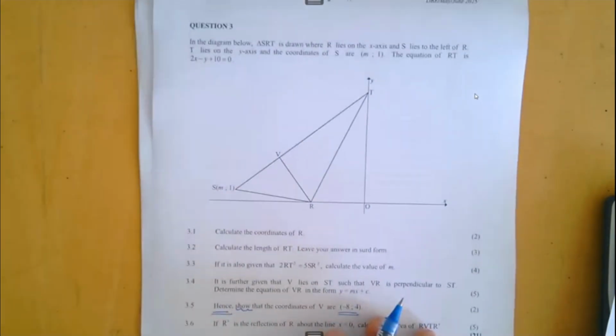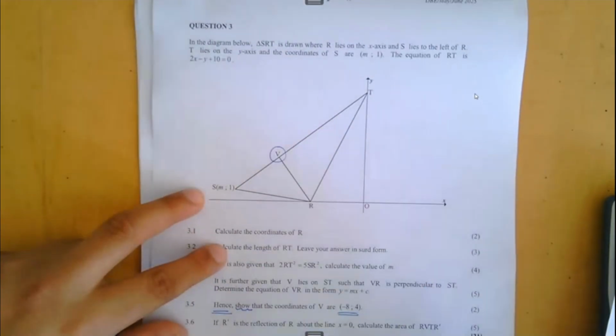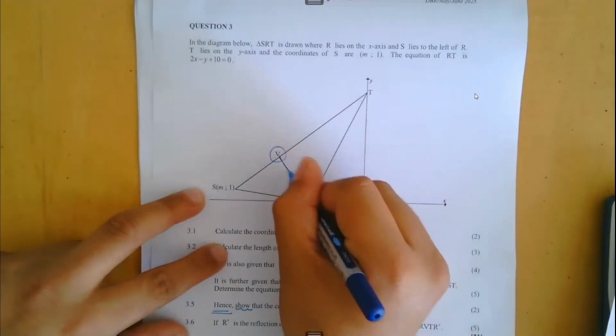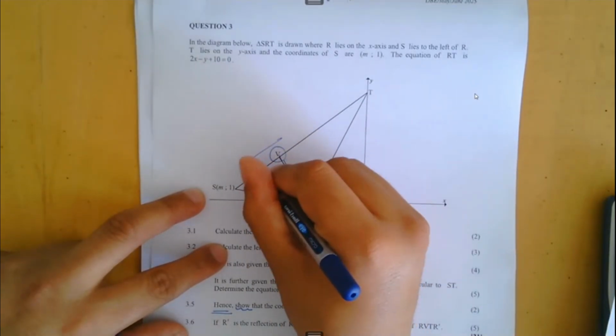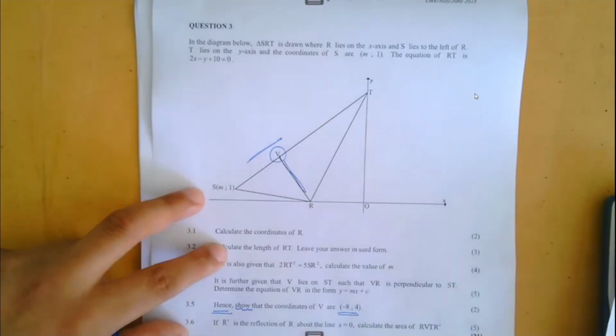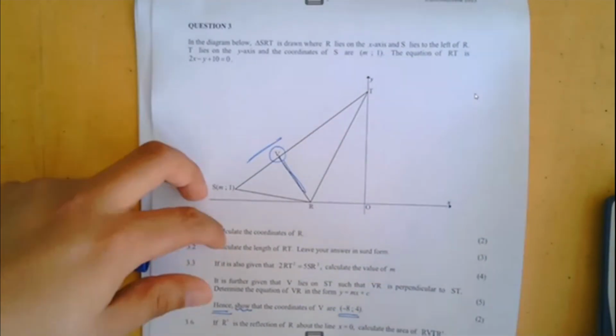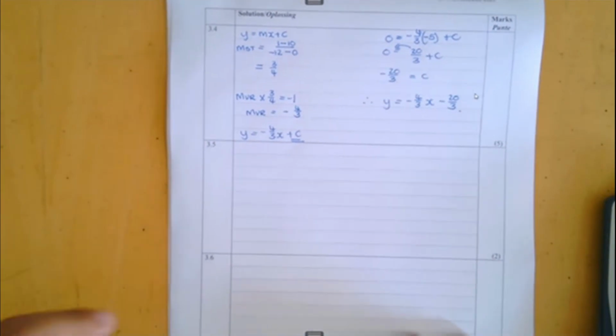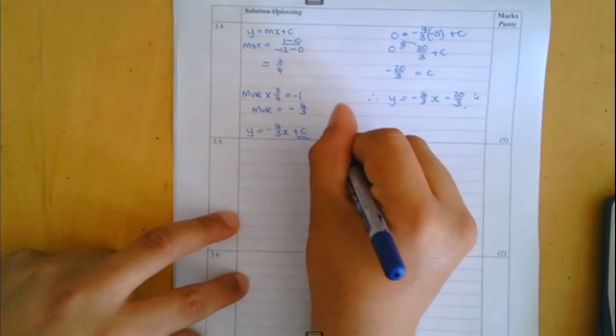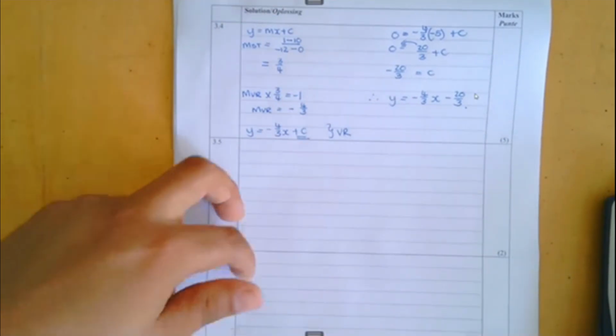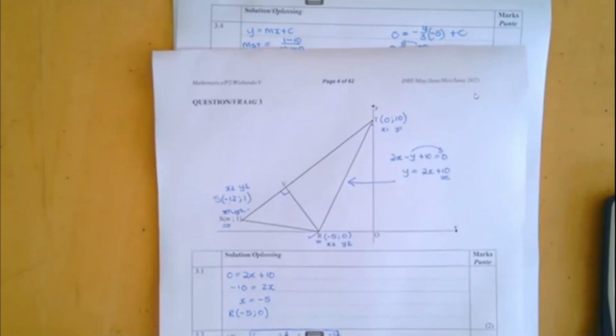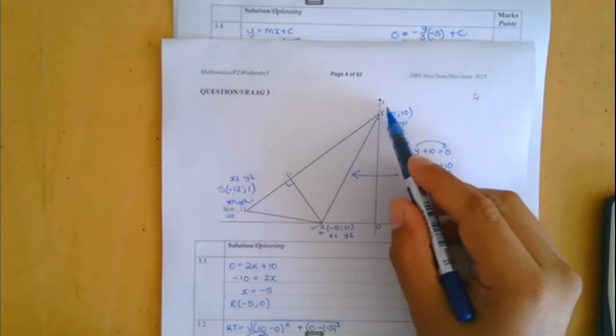So how do I go and find V? Looking at where V is positioned, V is the point of intersection of line VR and line ST. Points of intersection, how do we solve them? Very simply, you just let the equations of those lines equal. Now, we've already just worked out the equation of VR over there, right? So all I actually need is the equation of line ST.